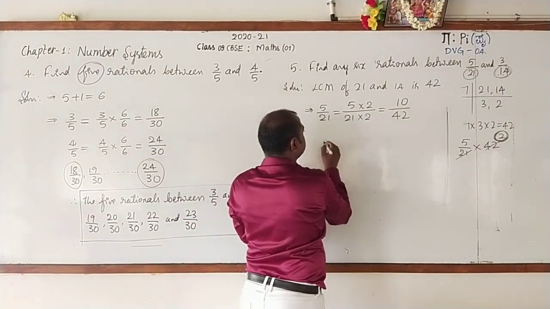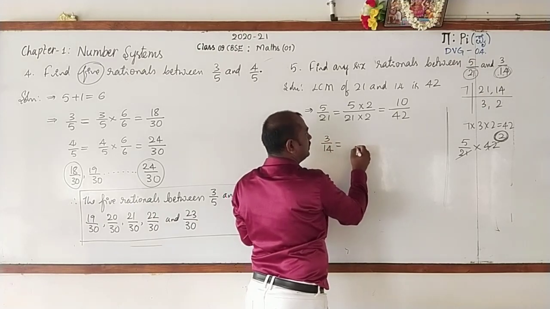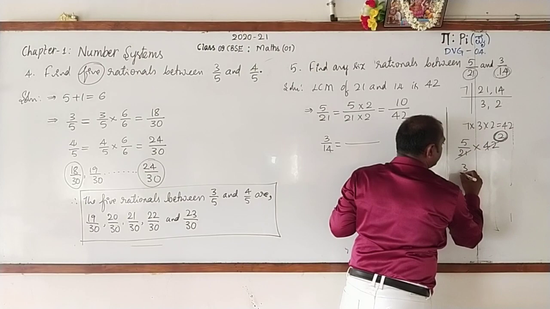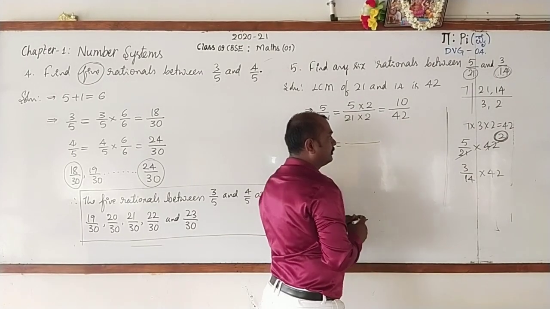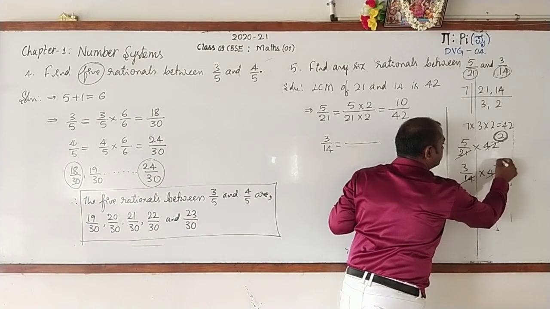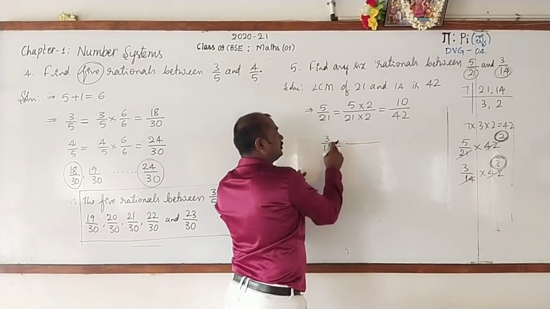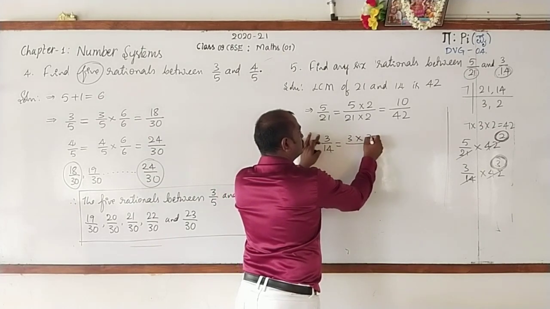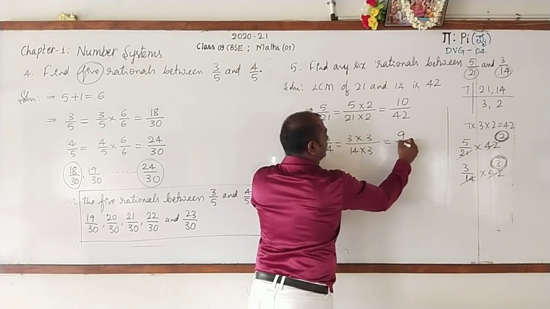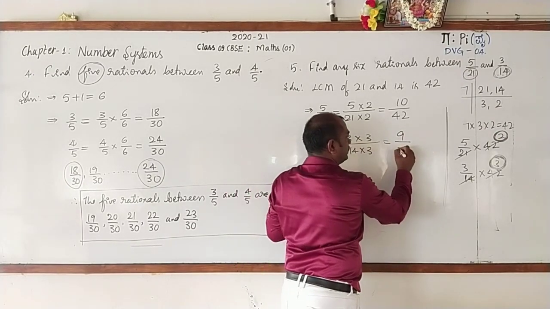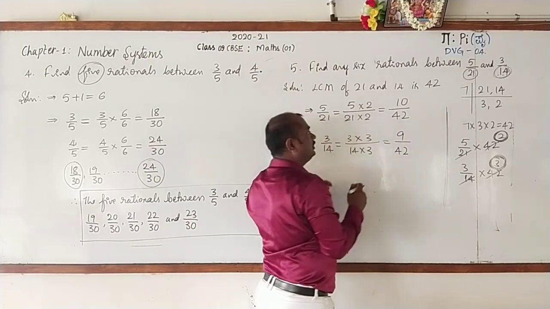Next, another number 3 by 14. As I said again, 3 by 14, multiply by LCM to that number. 14 ones are 14, 14 3s are 42. Here is 3. Multiply that 3 with both the numbers. 3 into 3, 14 into 3. What is 3 3s are? 9. 14 3s are 42. Now see, 10 by 42, 9 by 42.